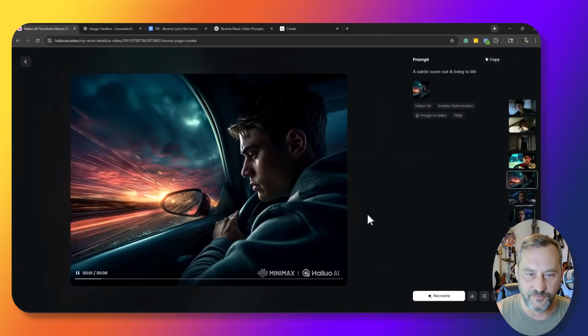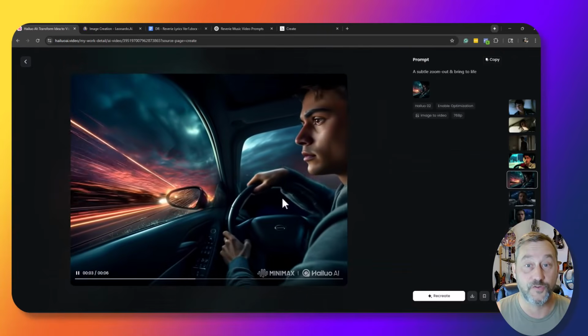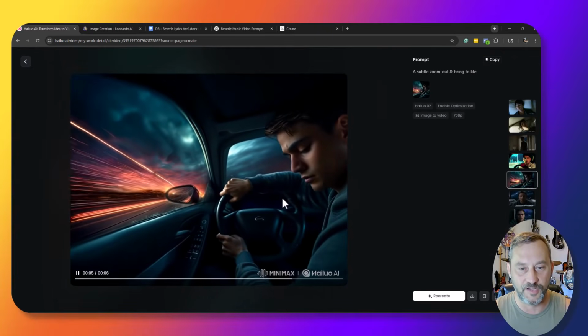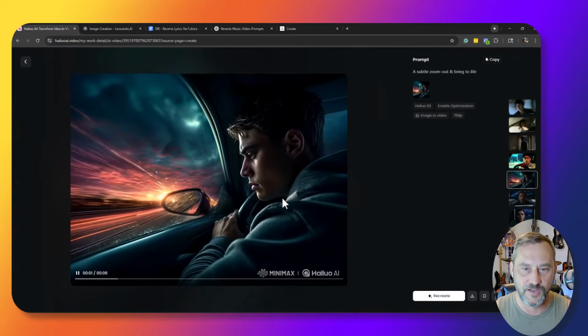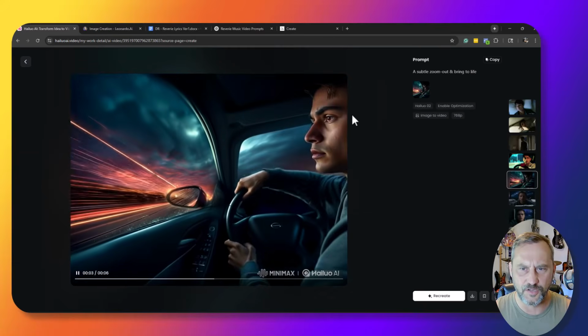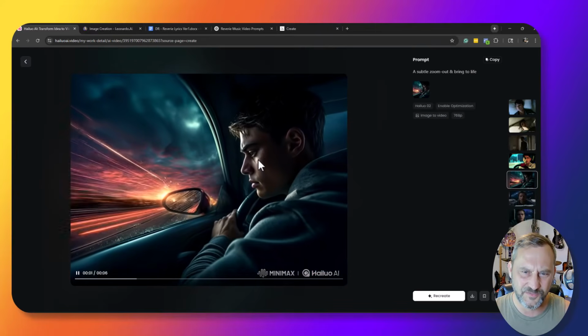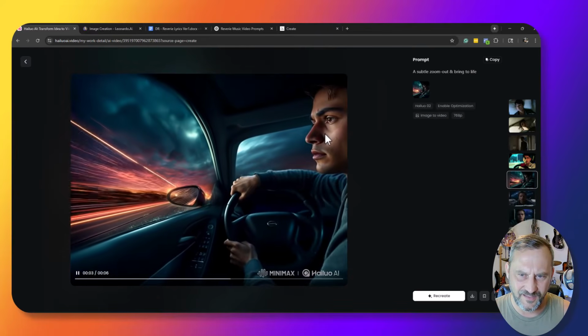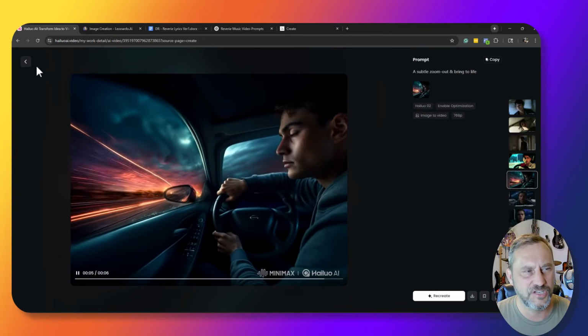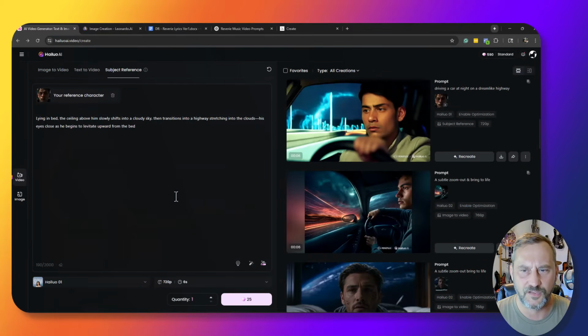This one's him driving, but he's driving backwards. I could probably reverse this output when I put it into my video editing program, so it makes it look like he's driving forward. But altogether, this is pretty good. His face, I think he changes a little bit throughout this, from this guy to that guy there. There are some facial features that change a little bit, but not bad. I can work with this. I can run with this.